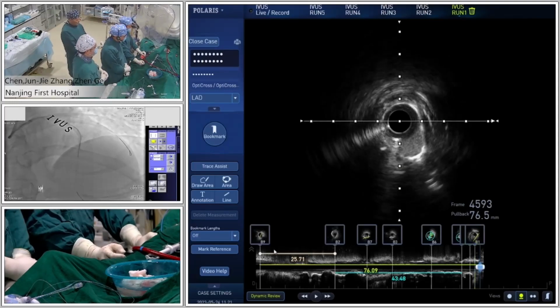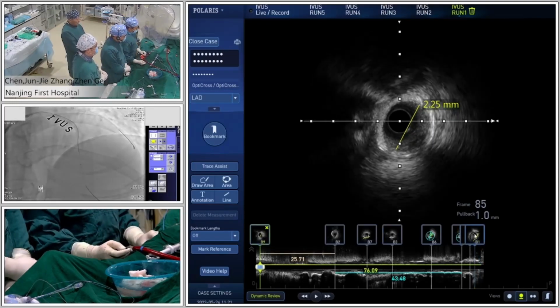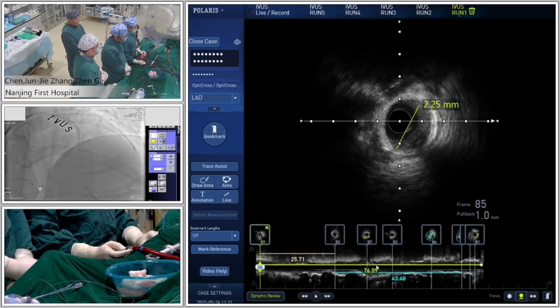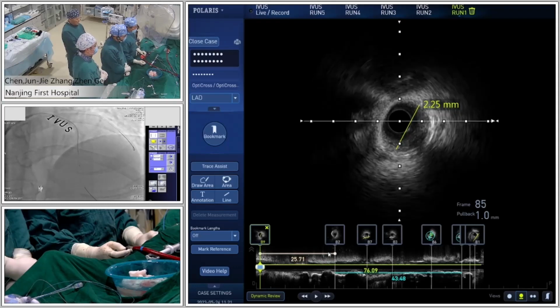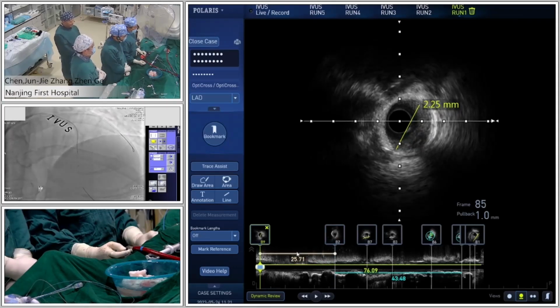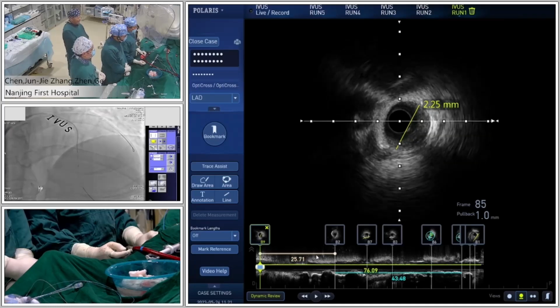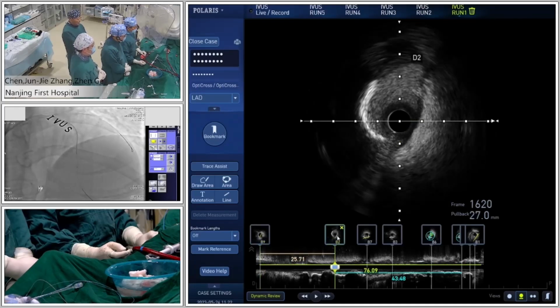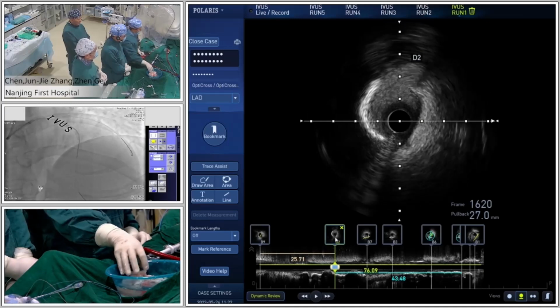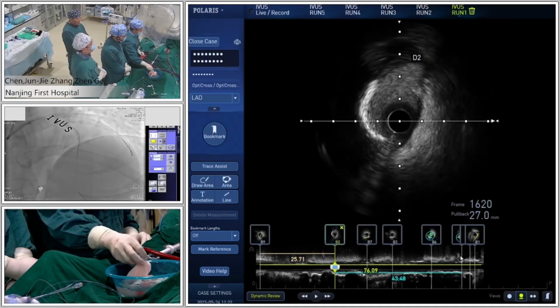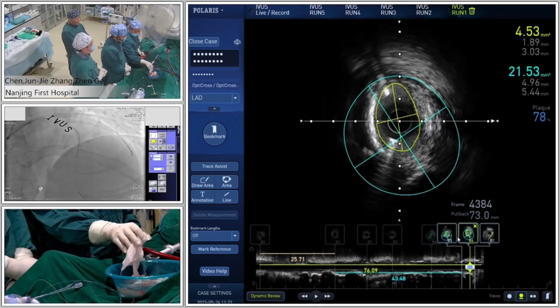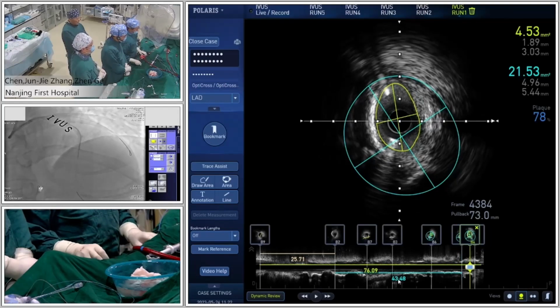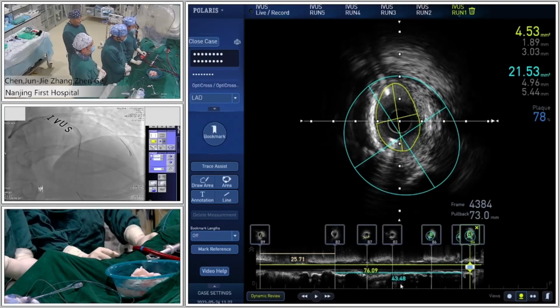We measured from the distal landing zone to the ostium of the left main; the length is about 96 millimeter. From the distal landing zone to the second diagonal under the LAD bifurcation, the length is about 25 millimeter. And from the LAD second diagonal bifurcation to the LAD and circumflex bifurcation, the length is 43 millimeter.